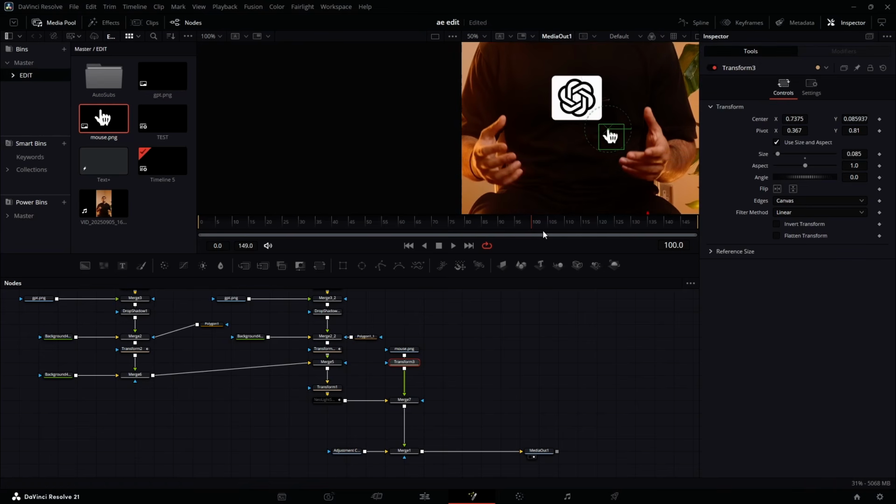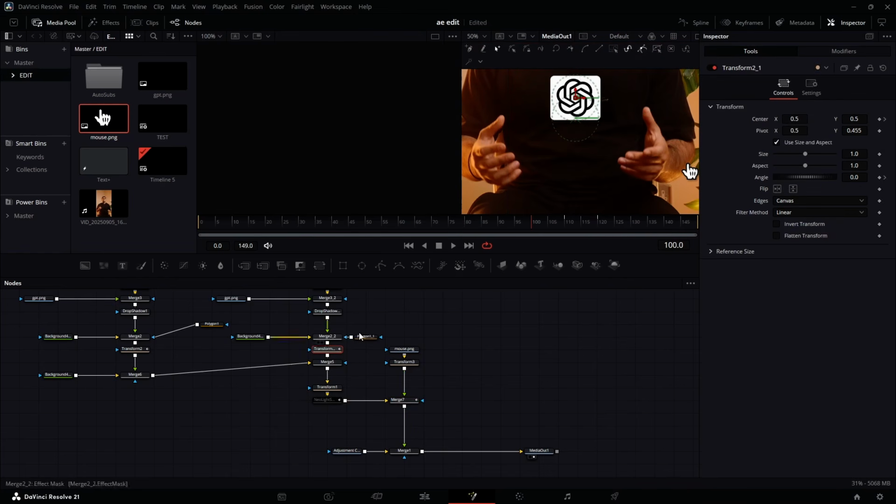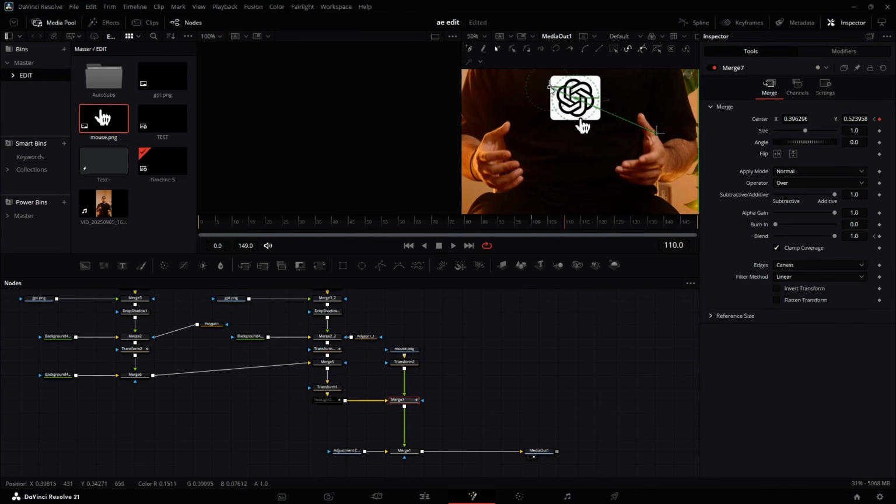Now come to maybe around this frame. Let's use this merge node so that we can keyframe the blend and the movement. So I'm going to keyframe the blend value here, and we might just take it out of the screen somewhere around here. Keyframe the blend, keyframe the center X and Y, select this one, make sure it's here, come back here, and make sure we bring it back somewhere around here.